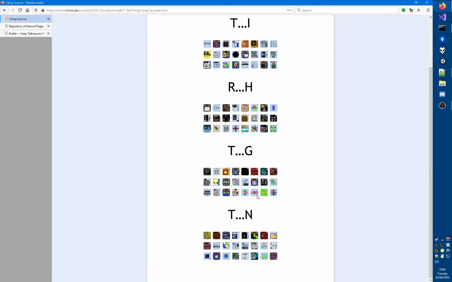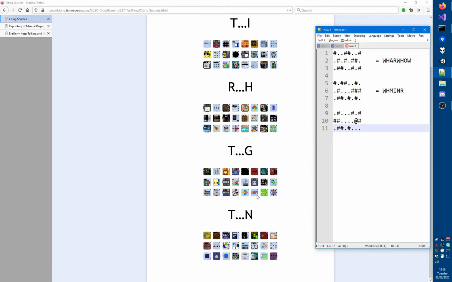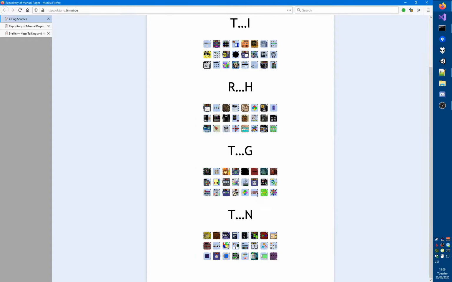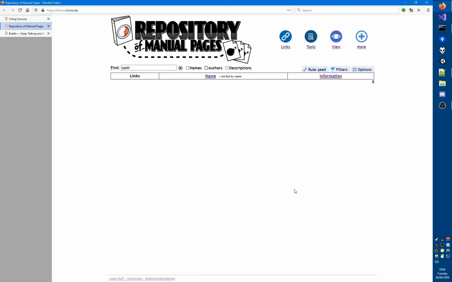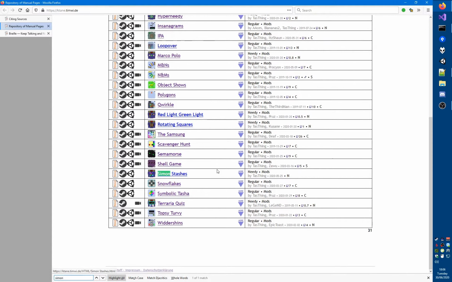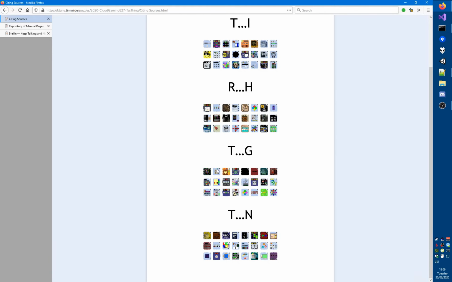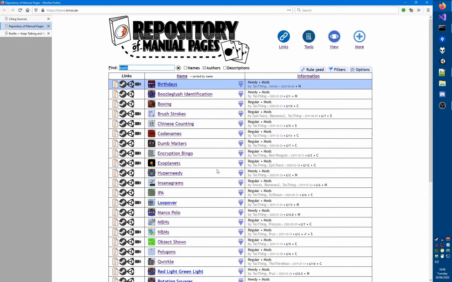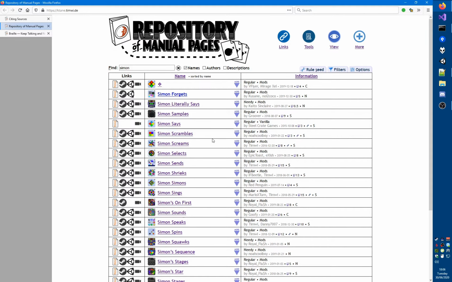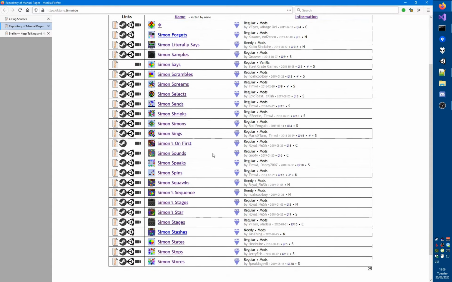Okay, so this one, I think that was Bob Barks. Let's see, Bob Barks, yep, and there is no Testing credit on that. Object Shows, and then a Simon module, which I don't think Testing has made any Simon modules. Simon Stashes, which is a needy, but not this one. I am kind of curious now to find out what this Simon module is, because I've never seen it before. Okay, it might not even be a Simon module. Okay, whatever. So that would give us W.